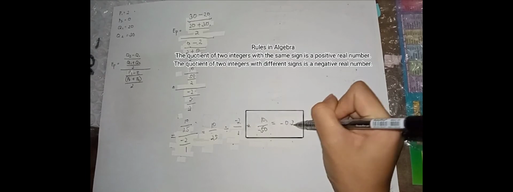Now, 10 divided by negative 50 equals negative 0.2. This is the elasticity of price, the coefficient of arc price elasticity.